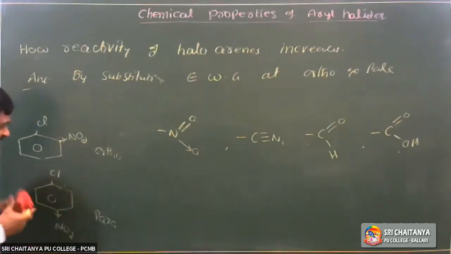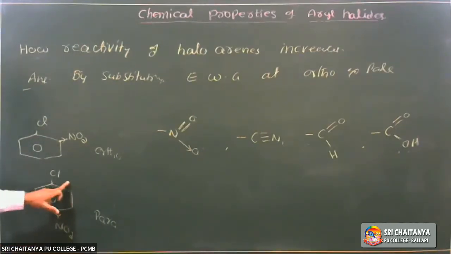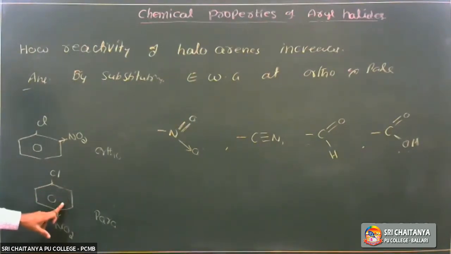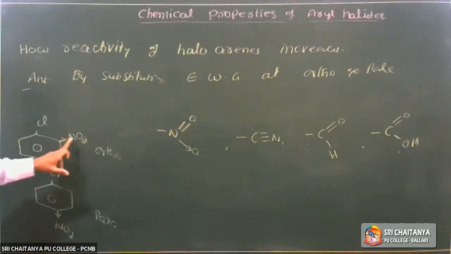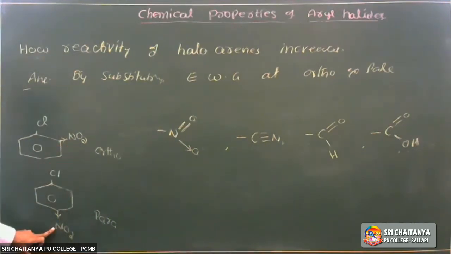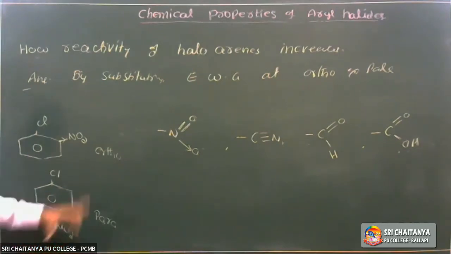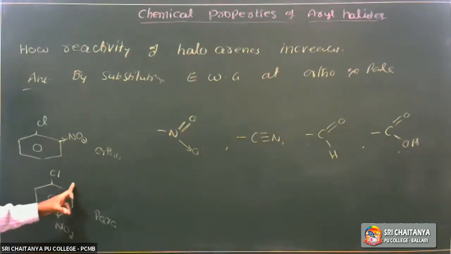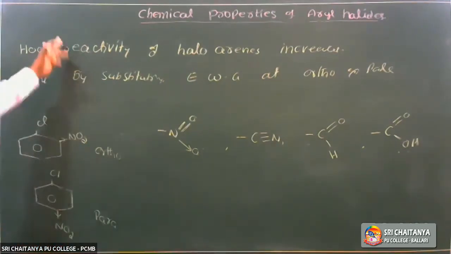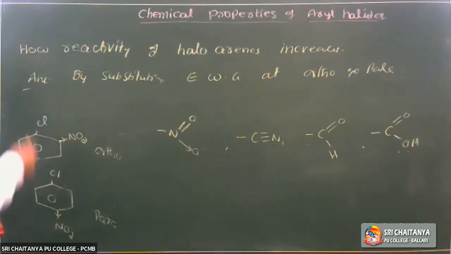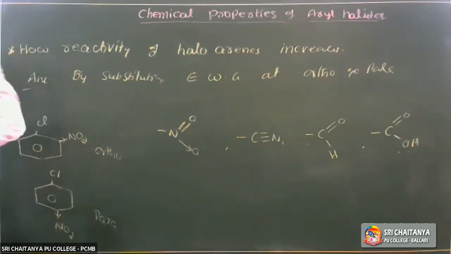Nucleophile has a negative charge, and the benzene ring has more electron density. If we substitute electron withdrawing groups at ortho and para positions, the electron density is attracted by them. It facilitates the attack of the nucleophile. Hence, the reactivity of haloarenes increases. So it is very important.